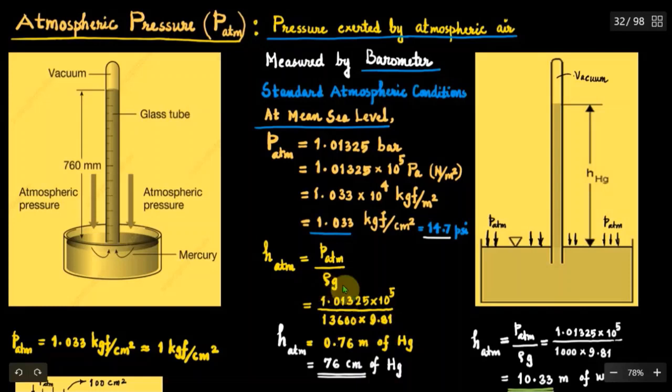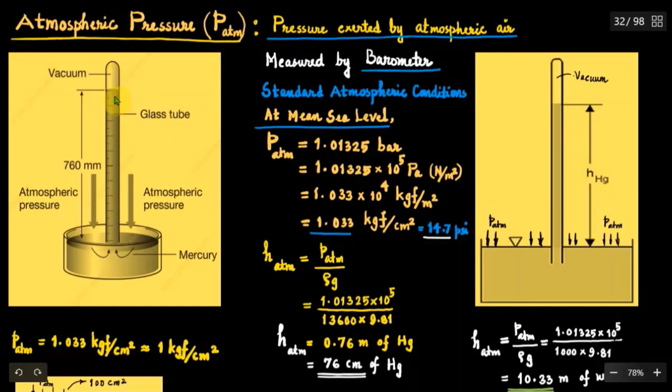In fact, rho into G gives the specific weight of mercury here. So HATM in terms of height of mercury column, you will get 0.76 meters of mercury. That is of course equal to 760 millimeters of mercury. This is possible if you have above the surface of mercury inside the glass tube perfect vacuum.